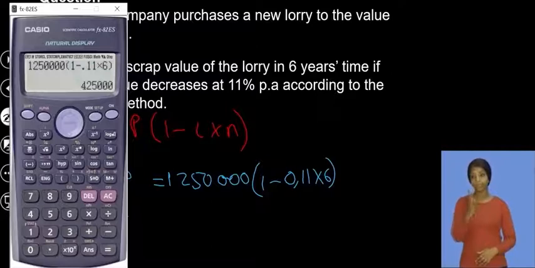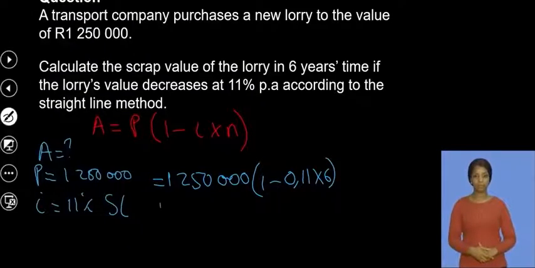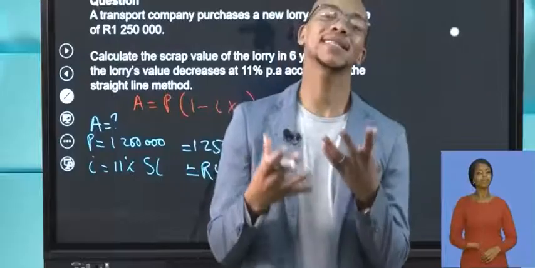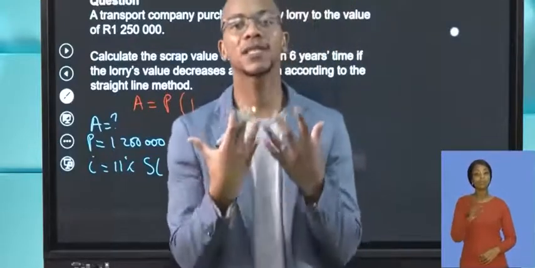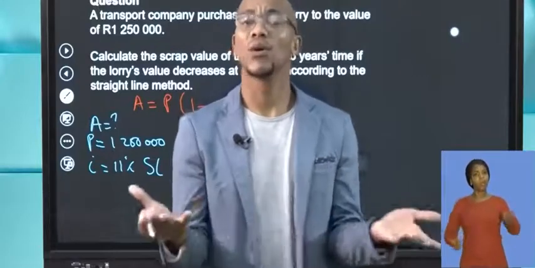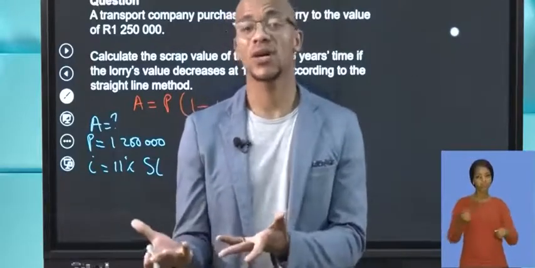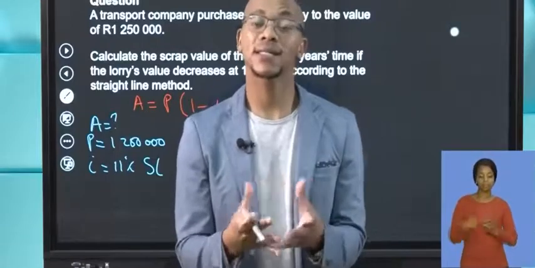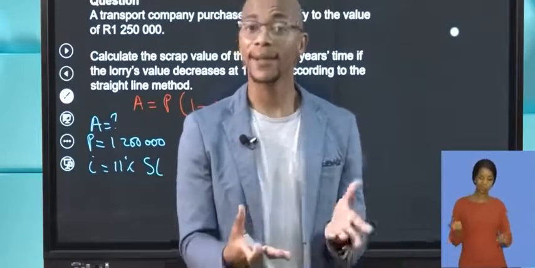So you can see, guys, after 6 years, this is going to be worth 425,000. So what does this mean? This is the whole concept of depreciation. They initially bought their truck for 1,250,000. After 6 years, the truck is now worth way less than that.